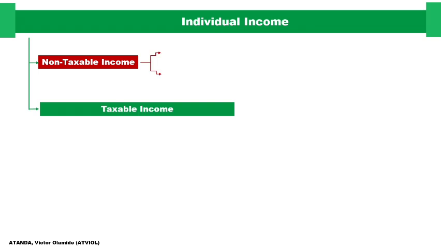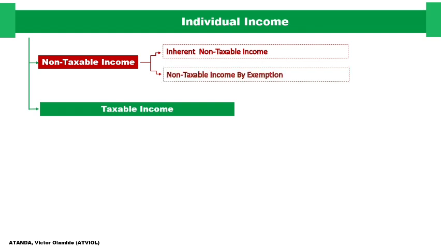That's where we look at the inherent not taxable income and the not taxable income by exemption. This not taxable income by exemption, we said, is also known as statutory exempt income. Under normal circumstances, they are taxable, but by virtue of meeting some criteria in the law, they are exempted from tax. That is what we mean by not taxable income by exemption: under normal circumstances, they are taxable.